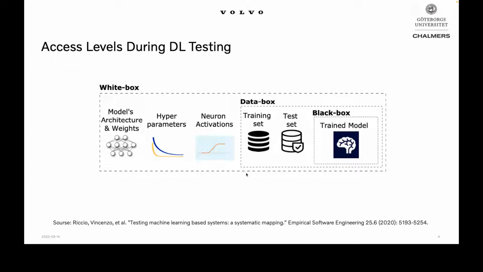In this study, we were going to compare these 3 different types of techniques between each other, because in the literature, we didn't see anything similar to what we did in terms of comparing different types of testing techniques according to the access level to the system.